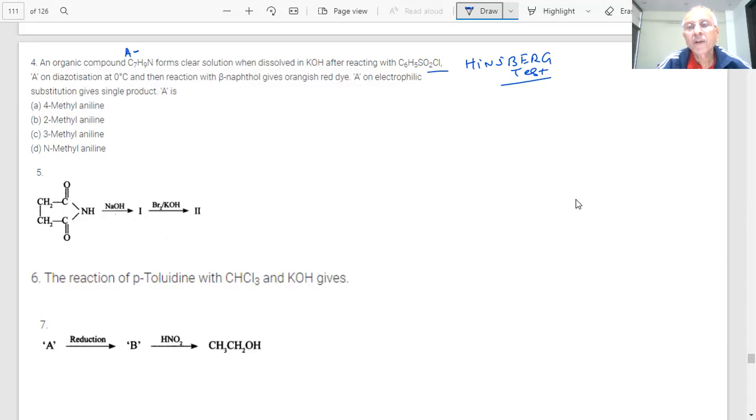It will be 1 degree amine. So the first clue is there. Second, he is talking of a reaction, diazotization. Yes sir. So what type of amine is this?